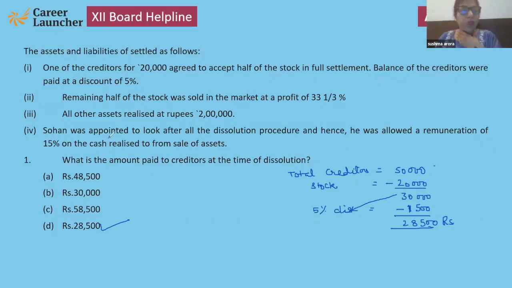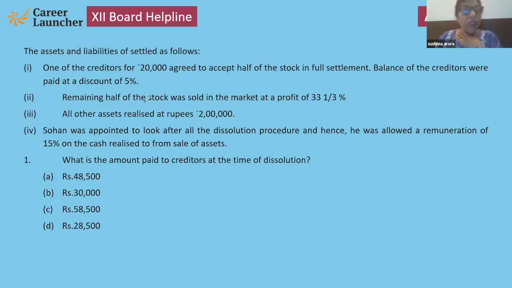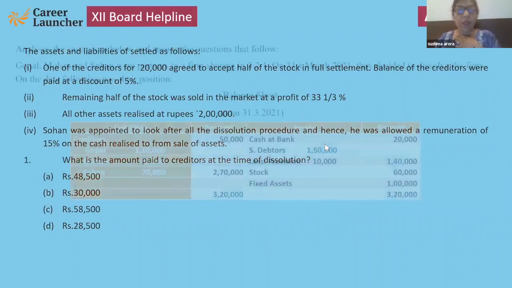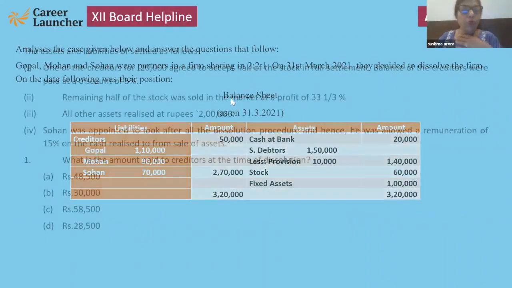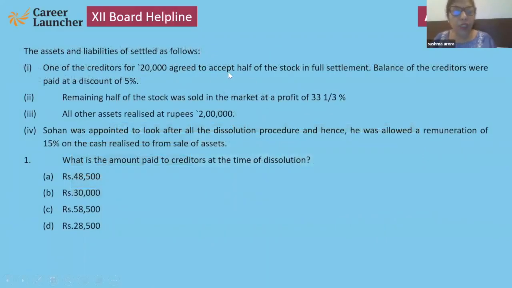Okay, now next one: stock. This is the next point because many are confused in that question. Stock is of 60,000. That will be divided in two parts. Half given to the creditors, half sold at the market. Got it? So here I am going to show you how to do that.